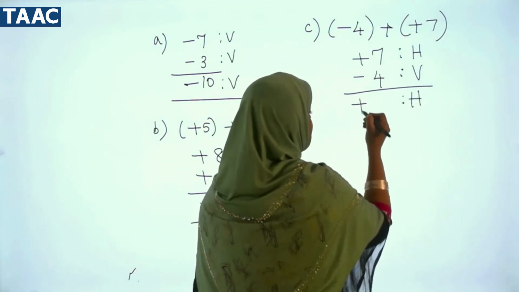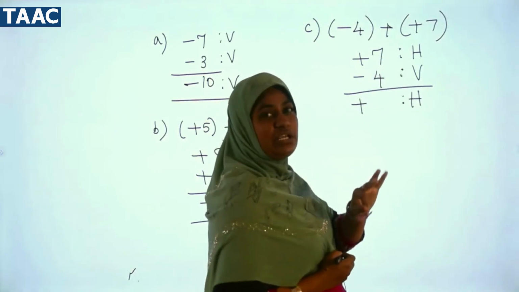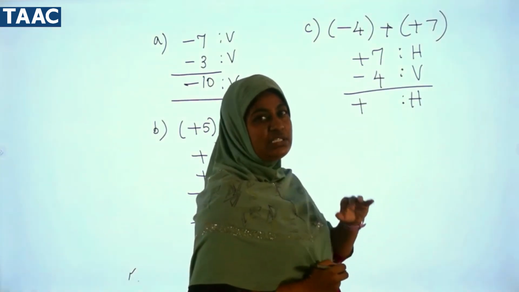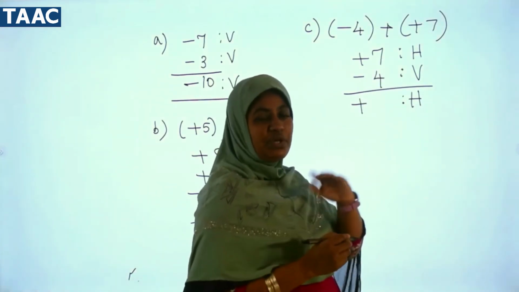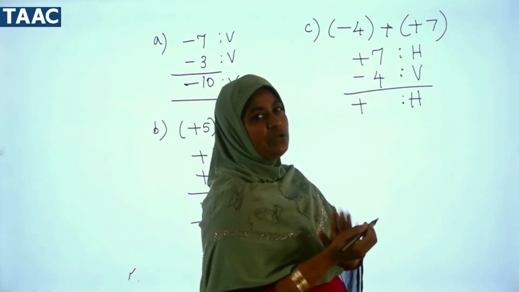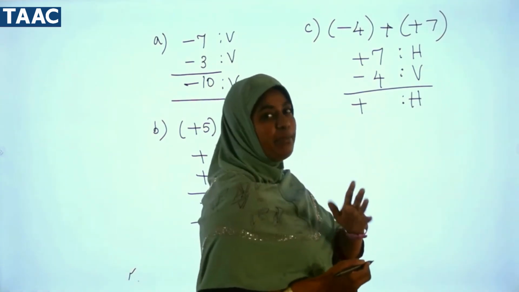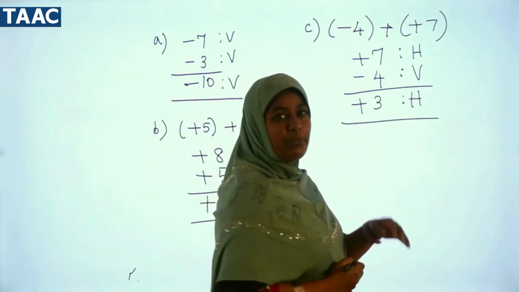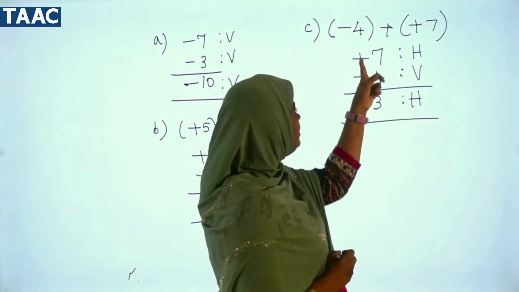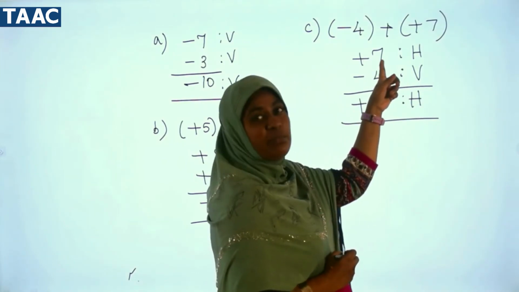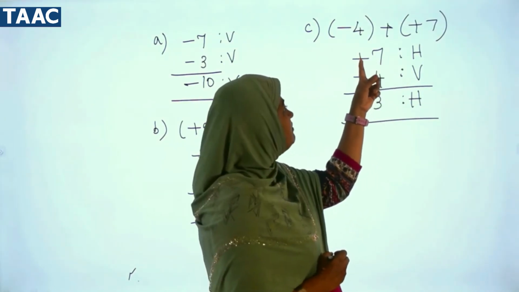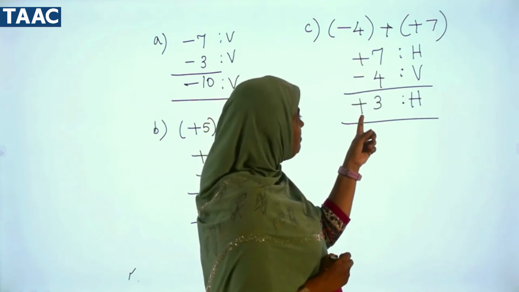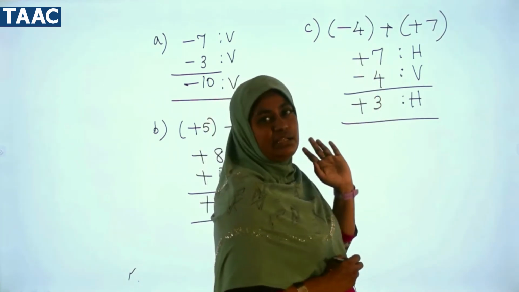Heroes means plus. So what will we do? 7 heroes and 4 villains means each pair will go fight, no? So the remaining only we are going to find. Remaining means subtraction. So 7 minus 4 is 3. Now coming to the concept, we have different signs. Put the greater number's sign. 7 is the greater number which has the positive sign. So put the plus sign and subtract the numbers.